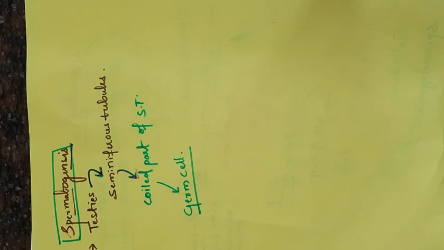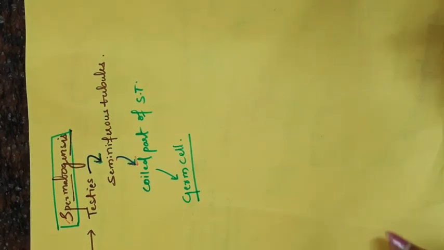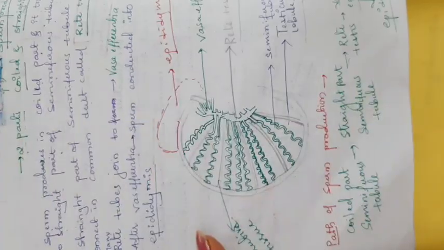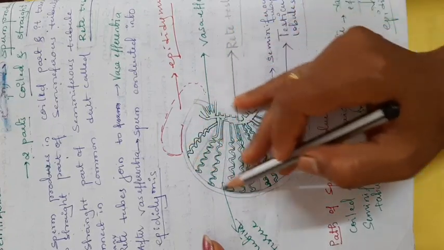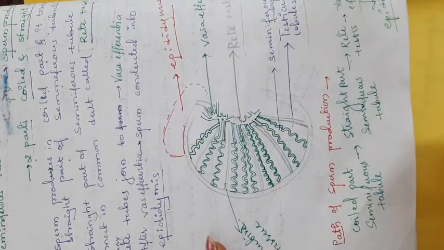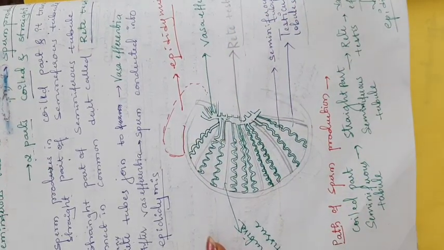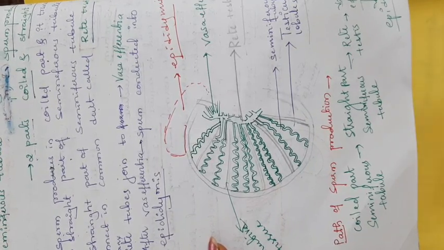Okay. Then the spermatogenesis begins at the puberty stage. We already discussed. Then the germ cells undergo mitotic division repeatedly. Before going to start, I will draw the simple diagram of seminiferous tubule here. One second. I think you all remember this diagram. Okay. Please practice this diagram, then only you can understand the actual process of spermatogenesis.